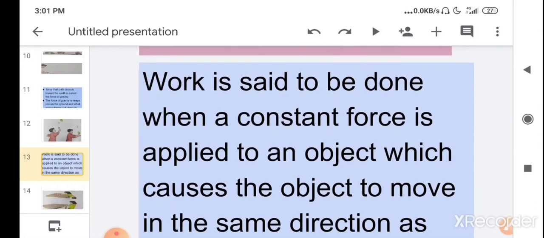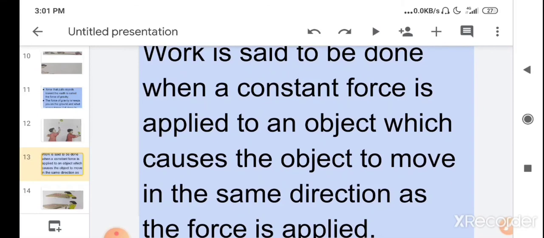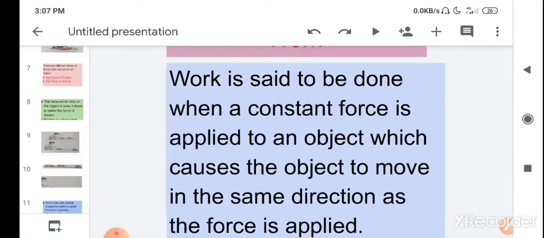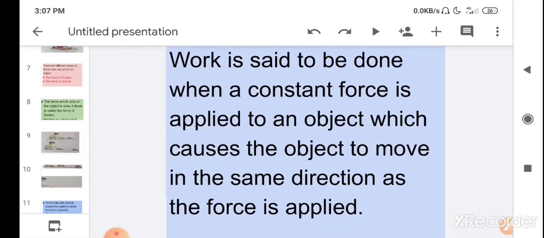Work is said to be done when a constant force is applied to an object which causes the object to move in the same direction as the force is applied.